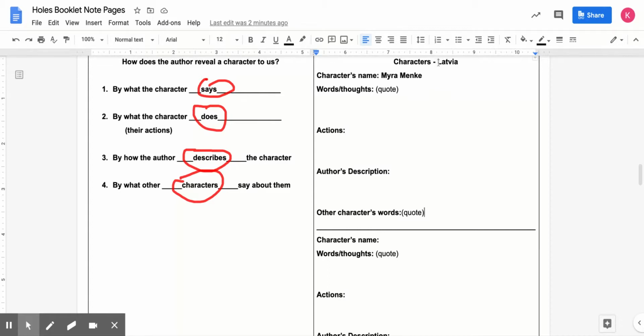But you're doing Latvia, so the ones that you choose from are Myra Menke, Madame Zeroni, Elya Yelnats, Igor Barkov, or if there's enough information, you could do Myra's father. There may not be enough information. You might have to dig a little bit. So I do want you going back to the chapter to look in and find this information.